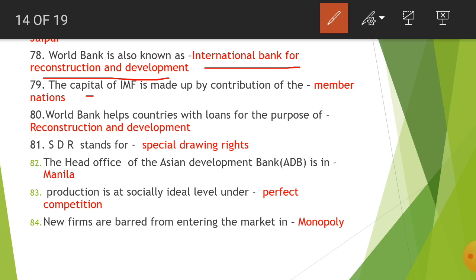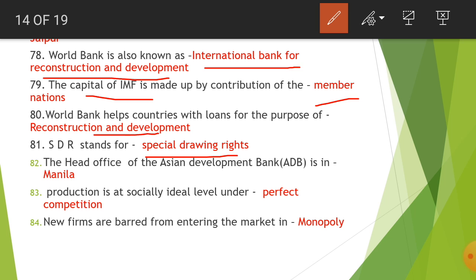The capital of IMF is made by contribution of member nations. Next, World Bank helps countries with loans for the purpose of reconstruction and development. Next question, SDR stands for Special Drawing Rights.